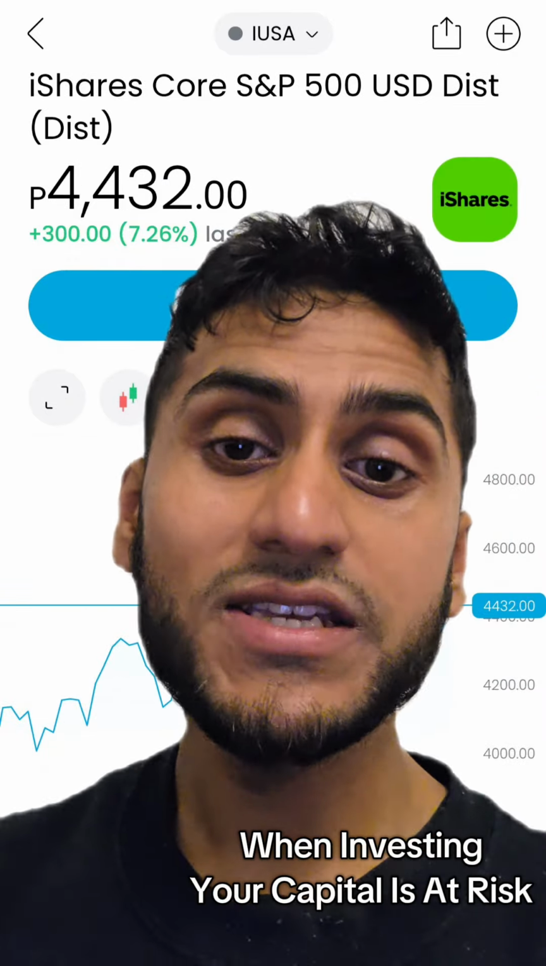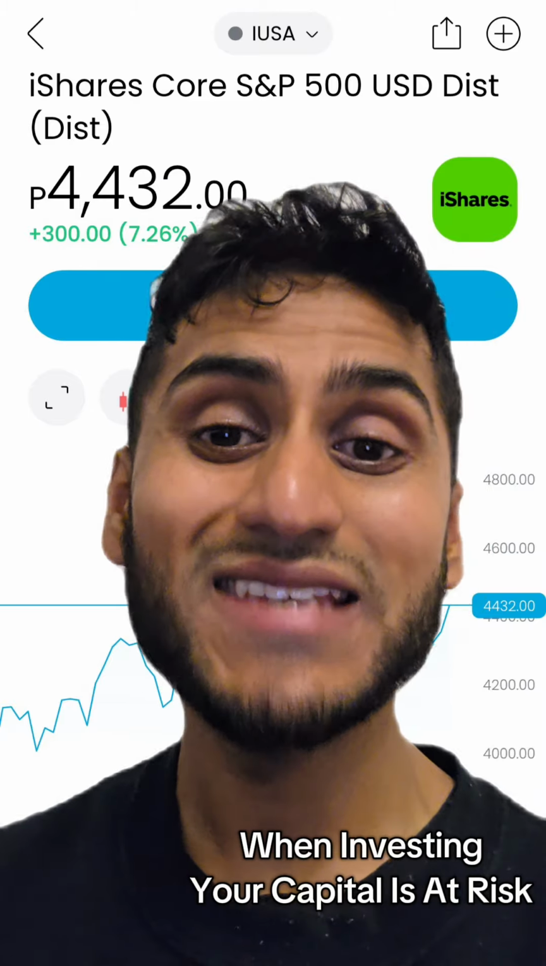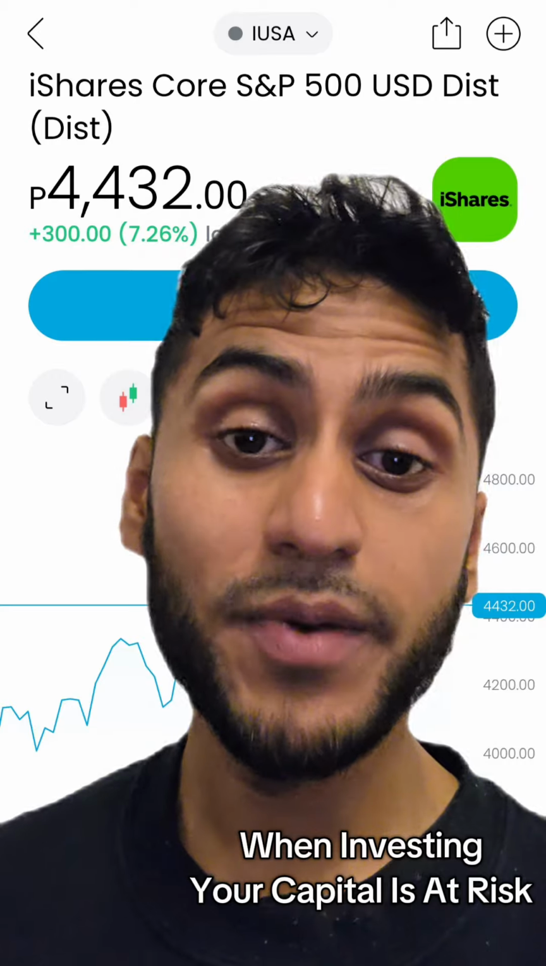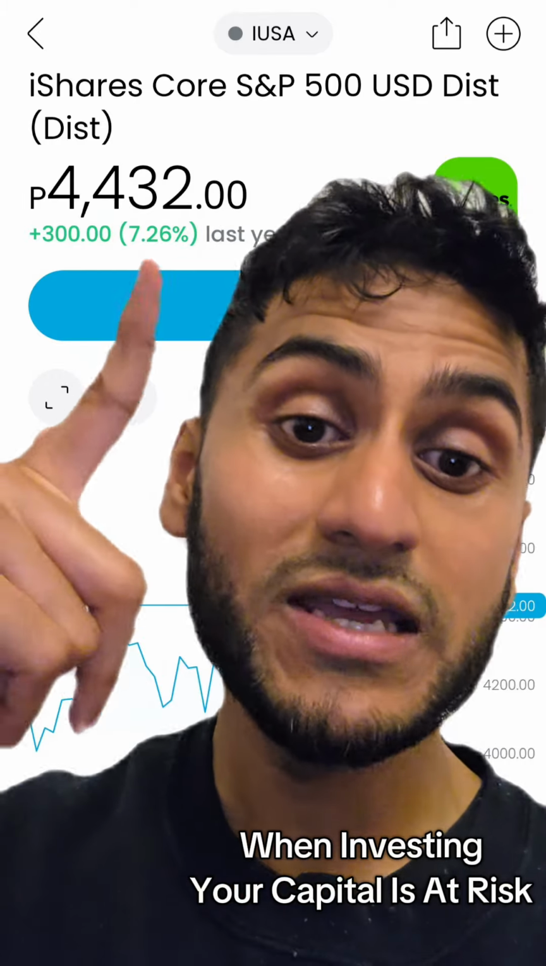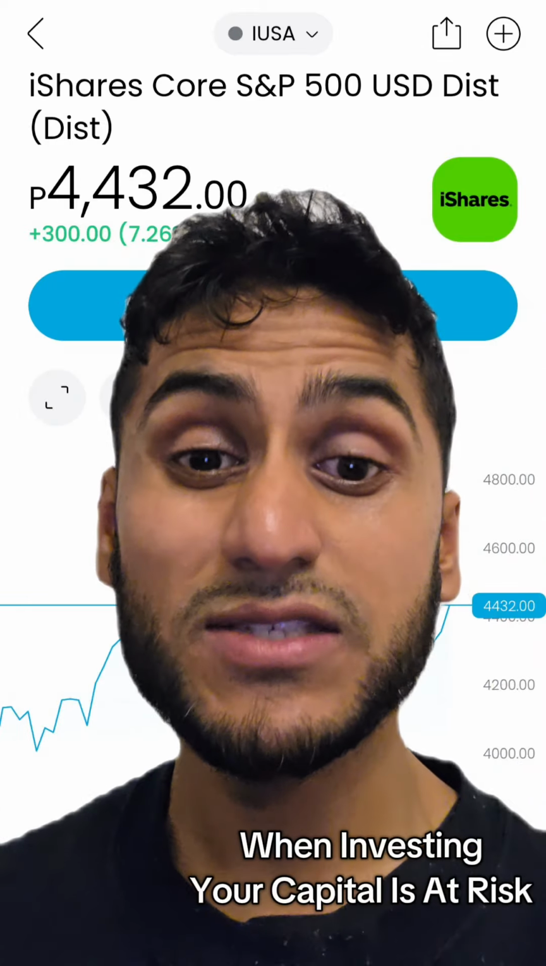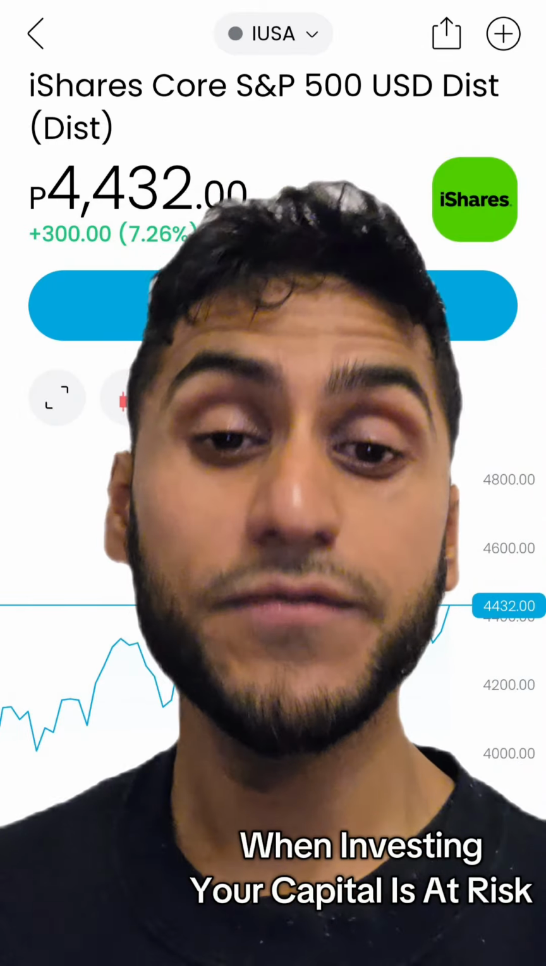Now, here's one from iShares. As you can see, it tracks the exact same market and also is in pounds. So if you are in the UK, you would want to buy the VUSA or this, which are in pounds and pence. As you can see, over the past year, up by 7.26%. So very similar to the returns of the VUSA.